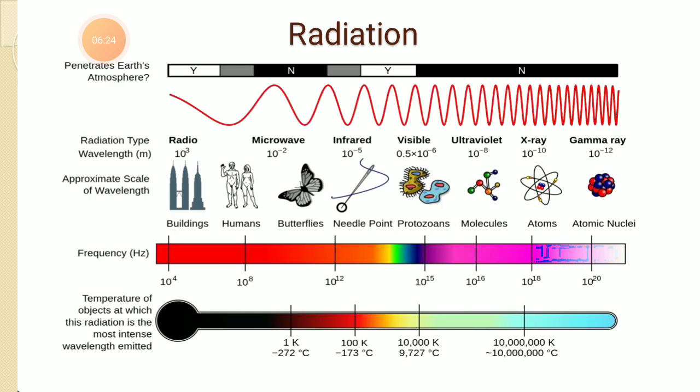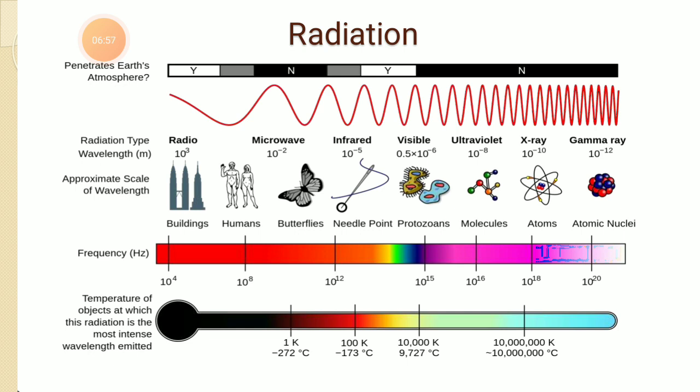So as I told you, we receive solar radiation, or any type of radiation, in the form of electromagnetic waves. Here the wavelength of each type is given: radio 10 raised to 3 meter, microwave 10 raised to minus 2 meter, infrared 10 raised to minus 5 meter, visible 0.5 into 10 raised to minus 6 meter, ultraviolet 10 raised to minus 8 meter, x-ray 10 raised to minus 10, and gamma ray 10 raised to minus 12.